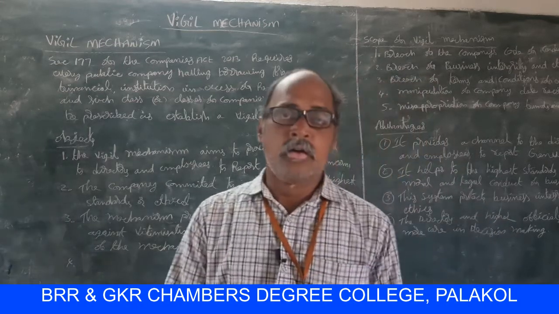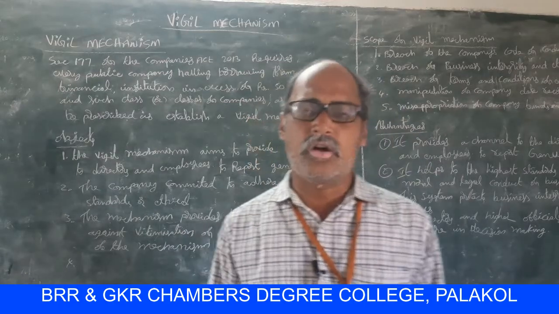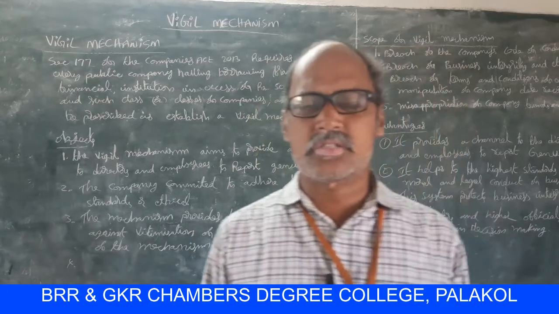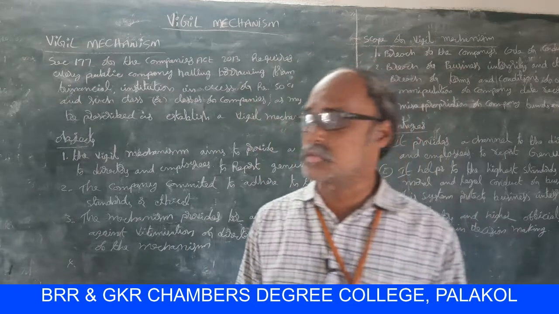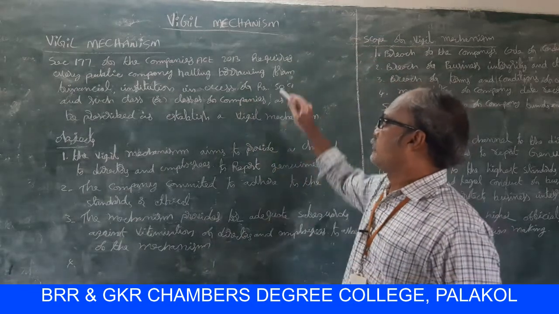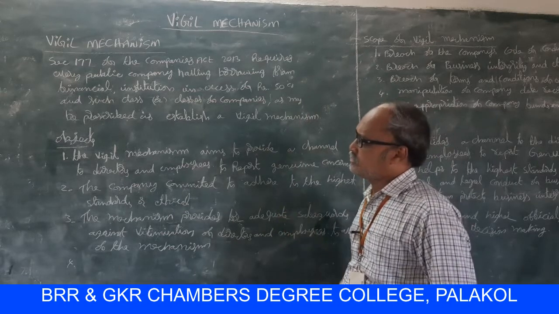This is one of the topics in auditing for final BCom vocational and general BCom students in the 6th semester: vigil mechanism. What is meant by vigil mechanism?